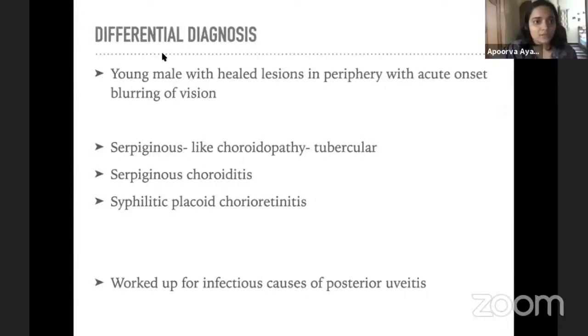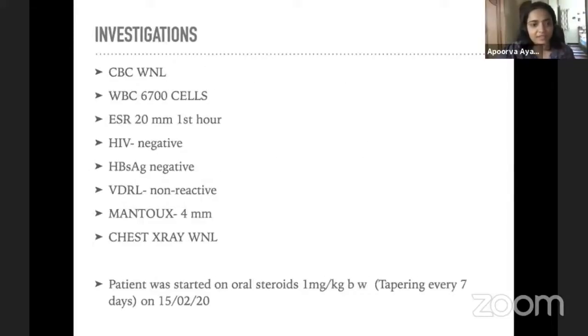So this was a young man. He had healed lesions in the periphery already, and there was acute onset blurring of vision. So our differentials were serpiginous-like choroidopathy, probably tubercular. Serpiginous also was one of the differentials, and syphilitic placoid chorioretinopathy was one differential which also seemed possible in this case. So we worked up for infectious causes of posterior uveitis.